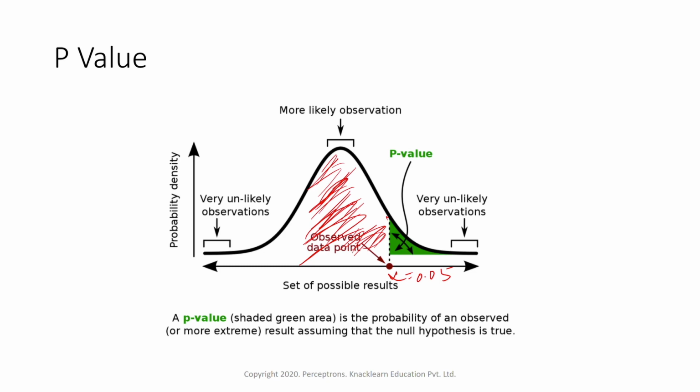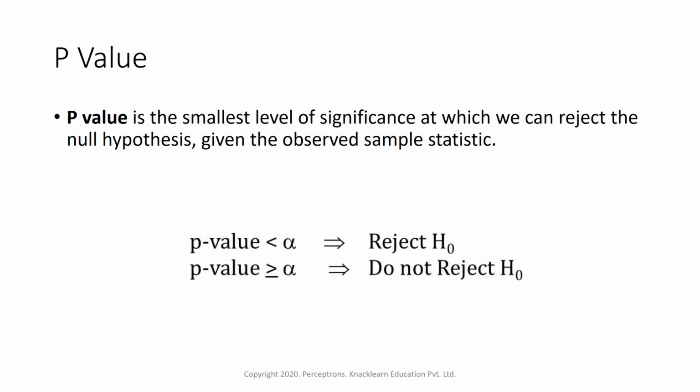So that is how it is given. If p value is less than alpha, then reject the null hypothesis. If p value is greater than or equal to alpha, do not reject the null hypothesis. So this is how we actually interpret the p values. We'll take an example here to understand this specific scenario.